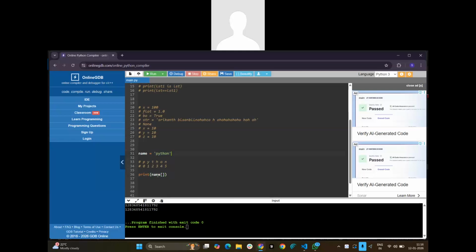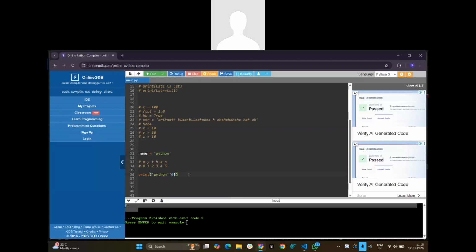So this is name. From this, which character do you want? If I want to access only the zero index, what is the zero index now here? P. P will be the zero index, right?